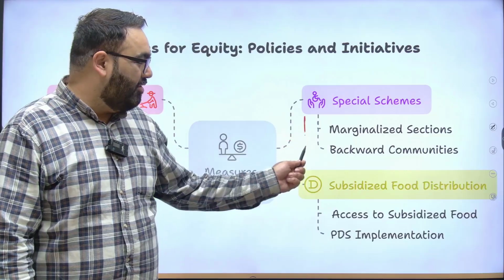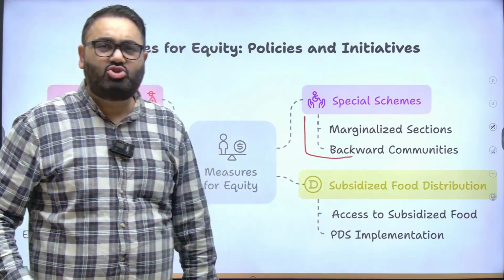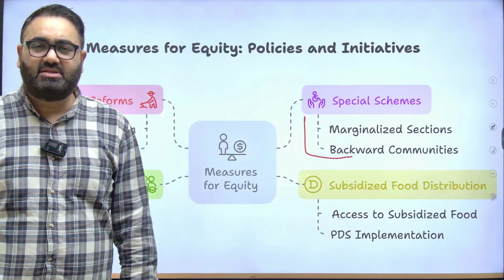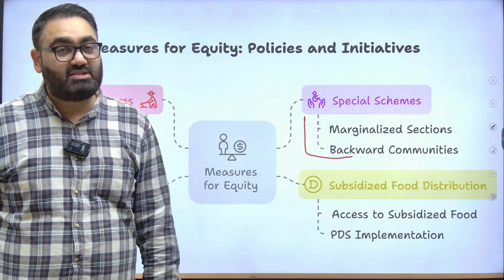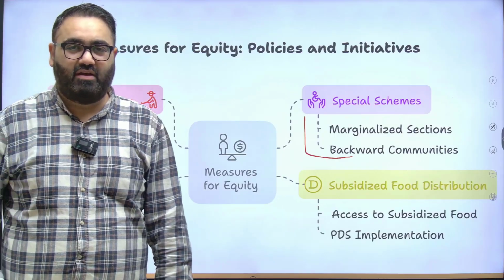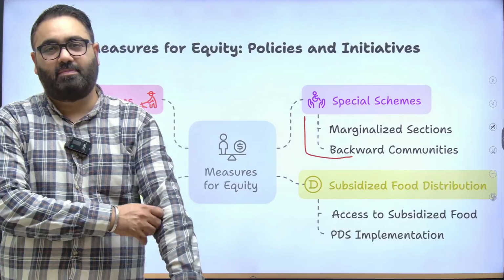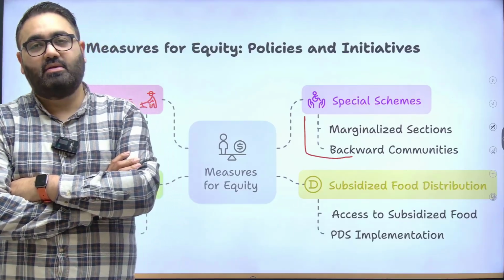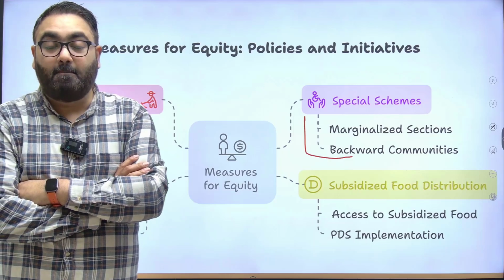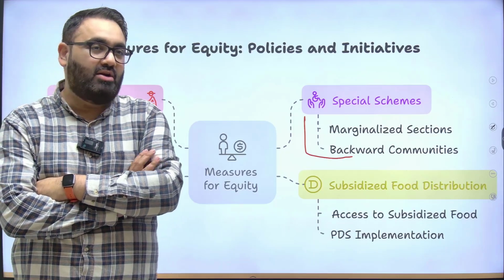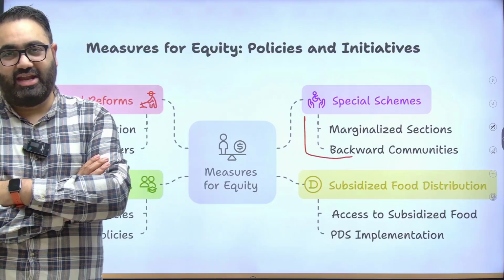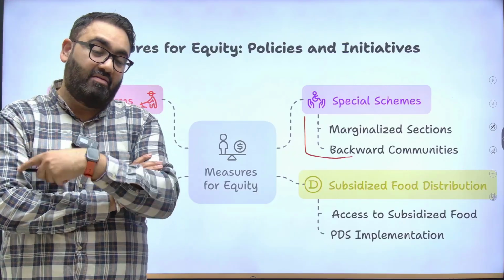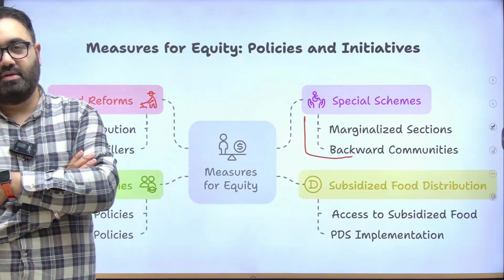Focus on special schemes for marginalized sections, backward communities. There are so many of them. Schemes especially for the welfare of the scheduled castes, scheduled tribes, especially for the welfare of people who were discriminated against in the past. There are schemes for skill development of minorities, of women, so that they are empowered enough to search and look for new jobs, which can empower them in turn and empower their next generation as well.